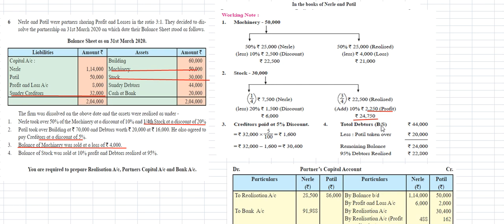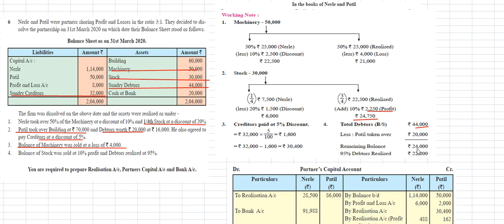The total sundry debtors balance is 44,000 rupees, less what Patil has taken over. Patil took over a building at 70,000 rupees and debtors worth 20,000 rupees. So 44,000 minus 20,000 leaves a remaining balance of 24,000 rupees.